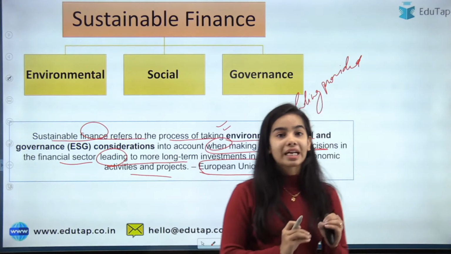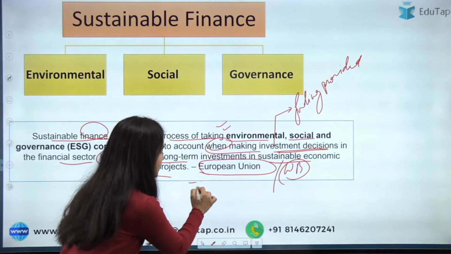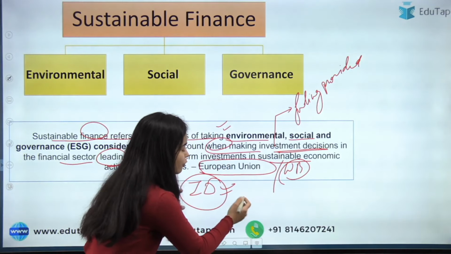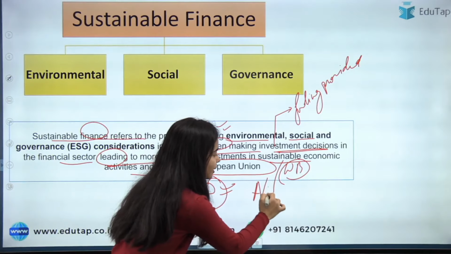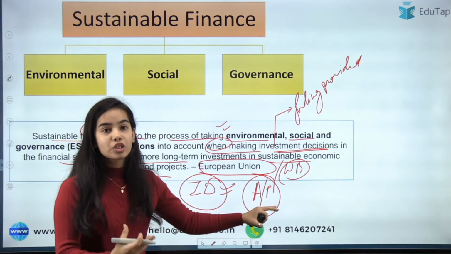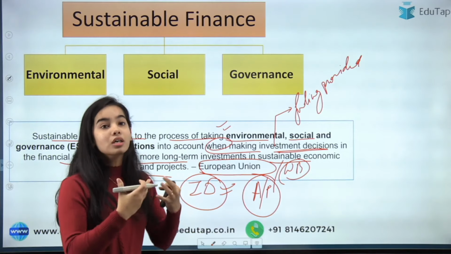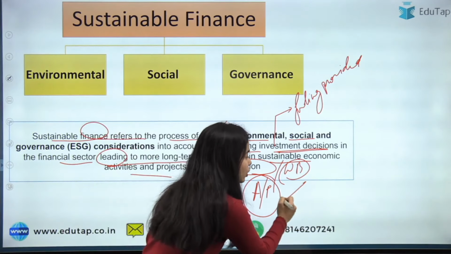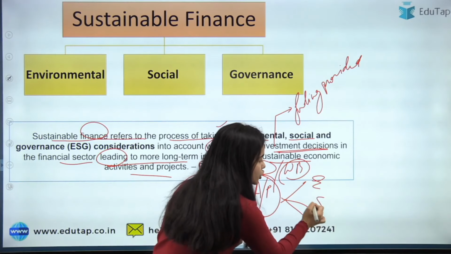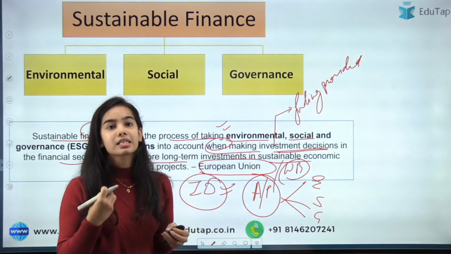The investment is happening on activities and projects that take into account growth and profits, but also the environmental, social and governance criteria.